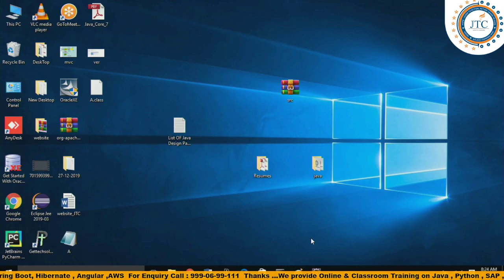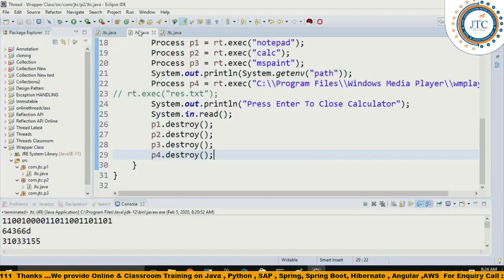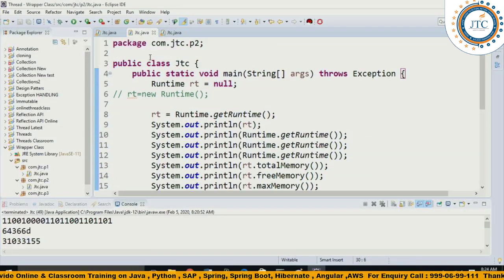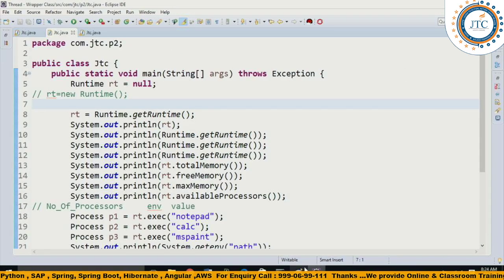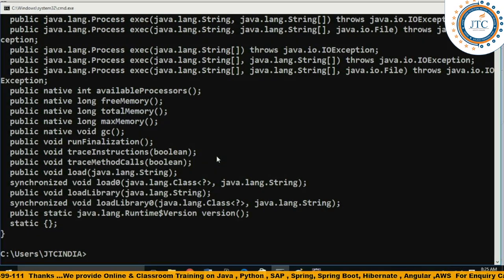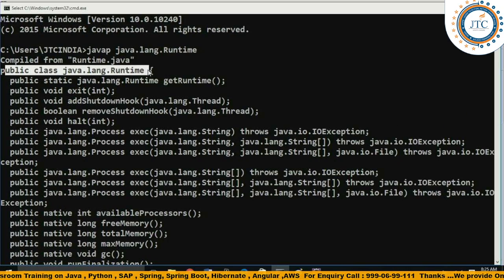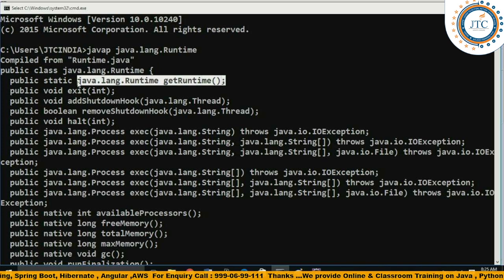Okay, now here is the one I'm just trying to show you guys. Here is the Runtime class first. Before that, just look at the API of the Runtime class, java.lang.Runtime. First, Runtime is a public class, and the getRuntime method is a static method.